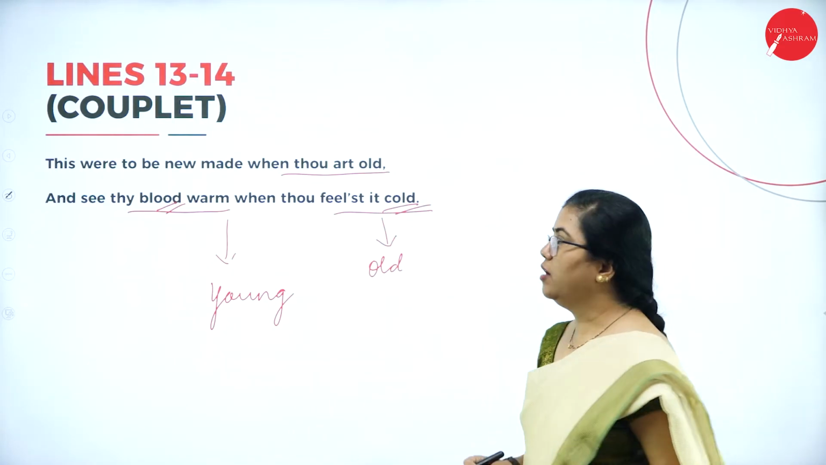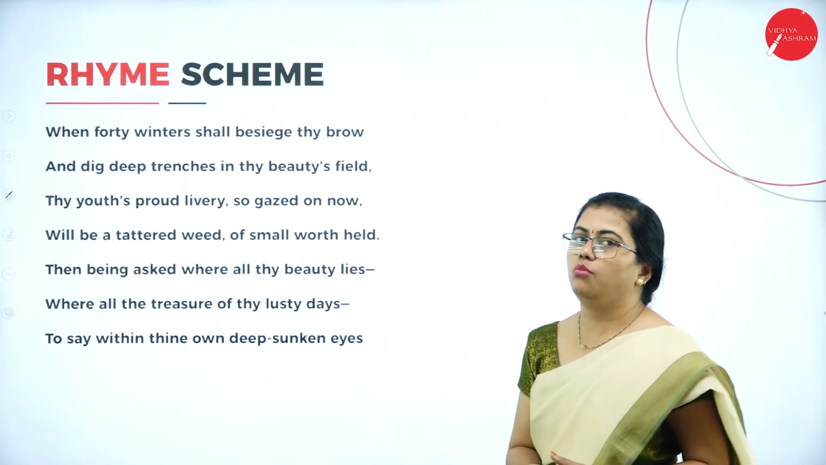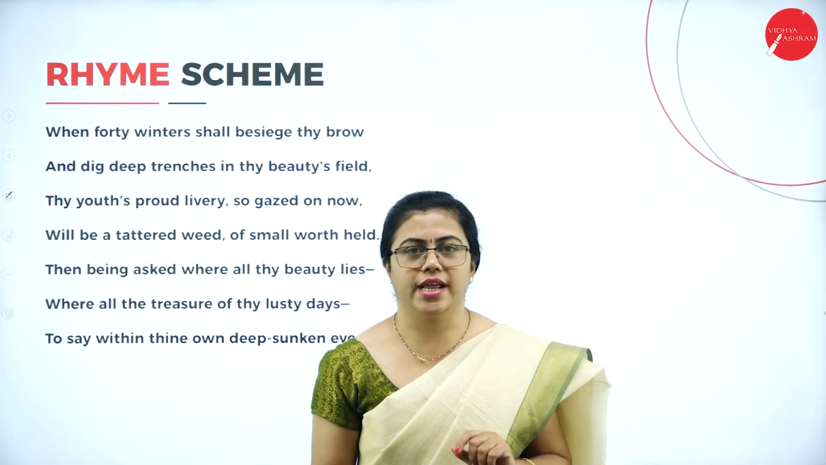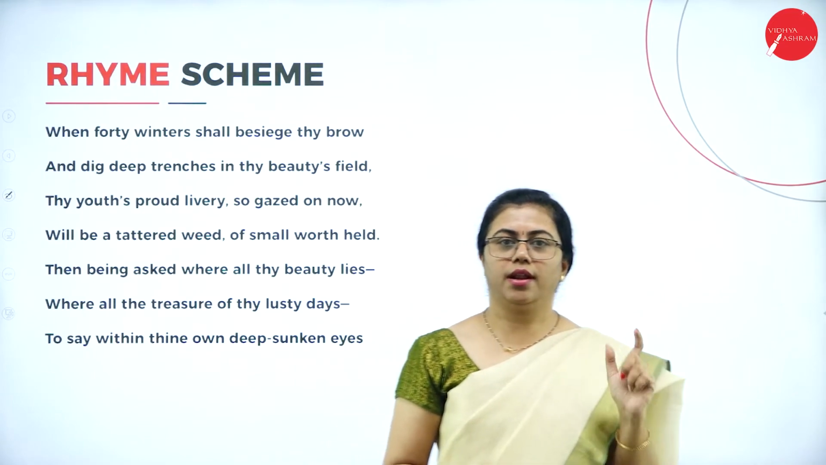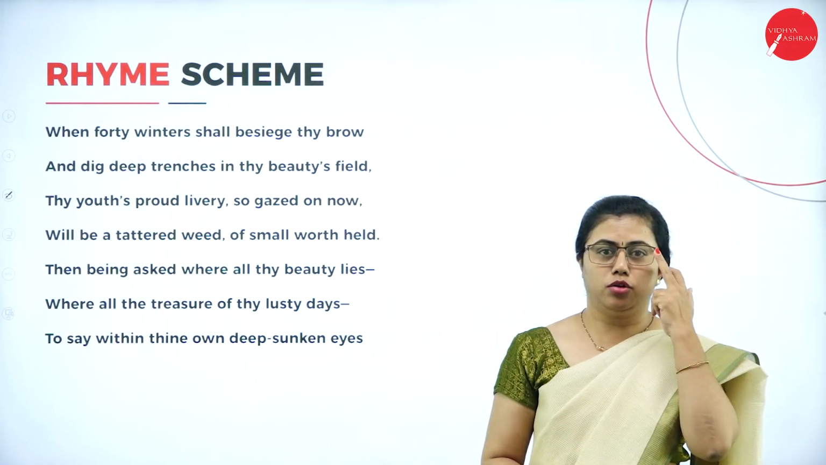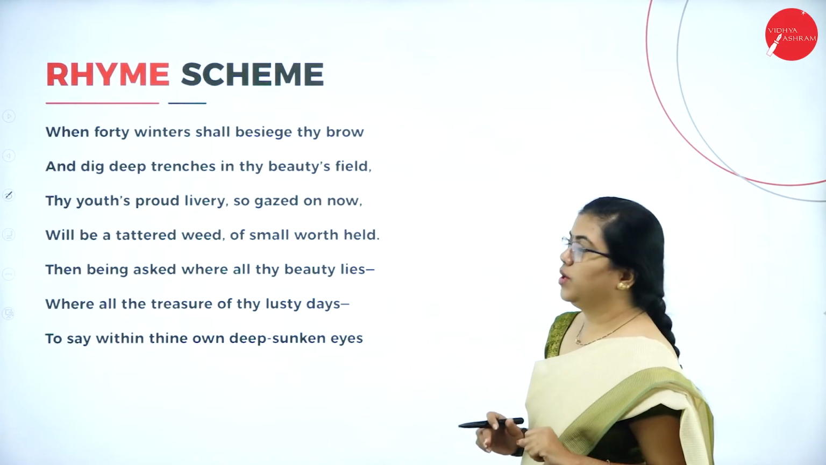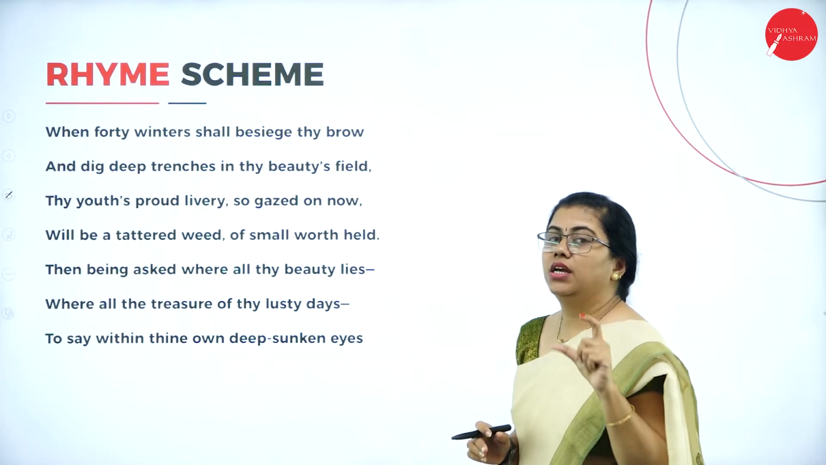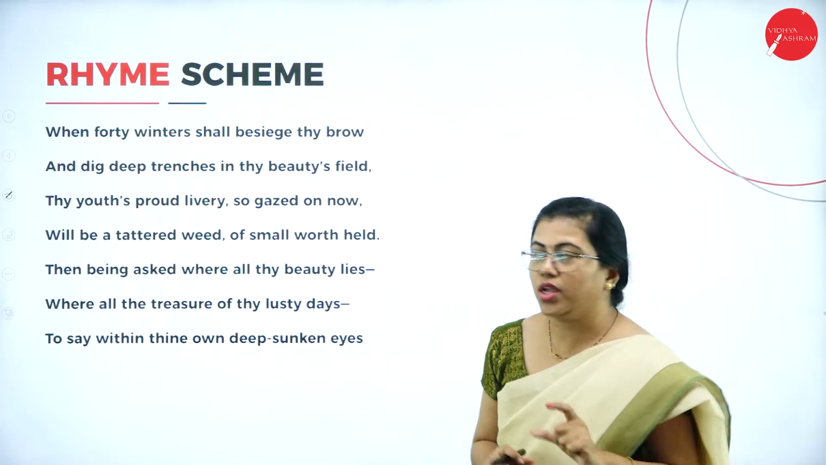Okay, so we'll now look into the rhyme scheme of this poem. In one of the slides I told you this follows a regular rhyme scheme. So what is a rhyme scheme? How do we mark the rhyme scheme over here? Here you can identify the rhyming words in each line. So how do you identify?